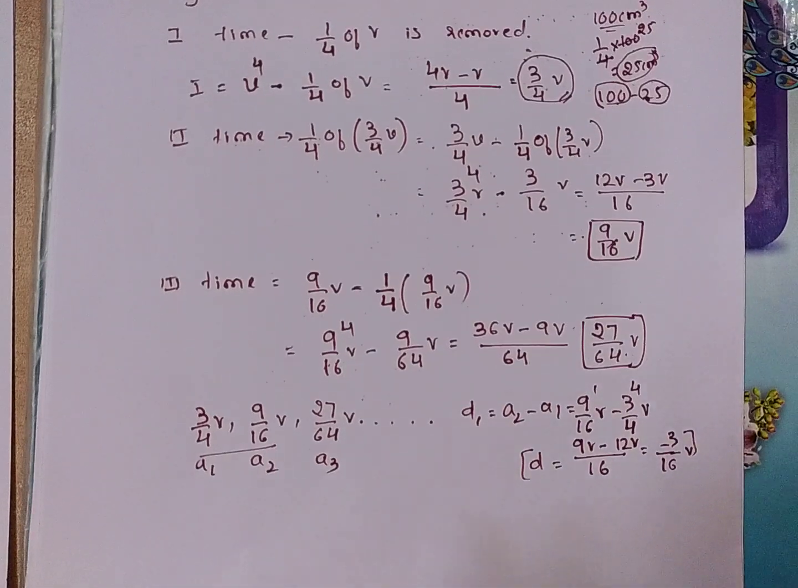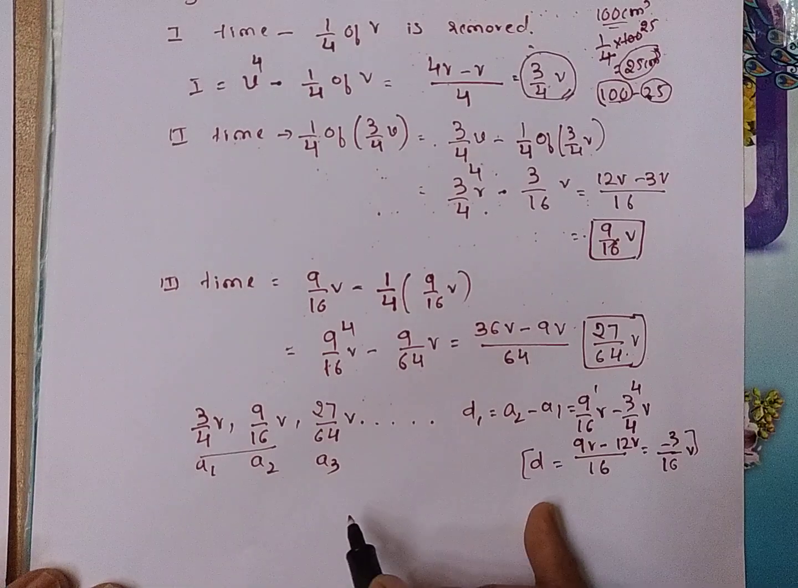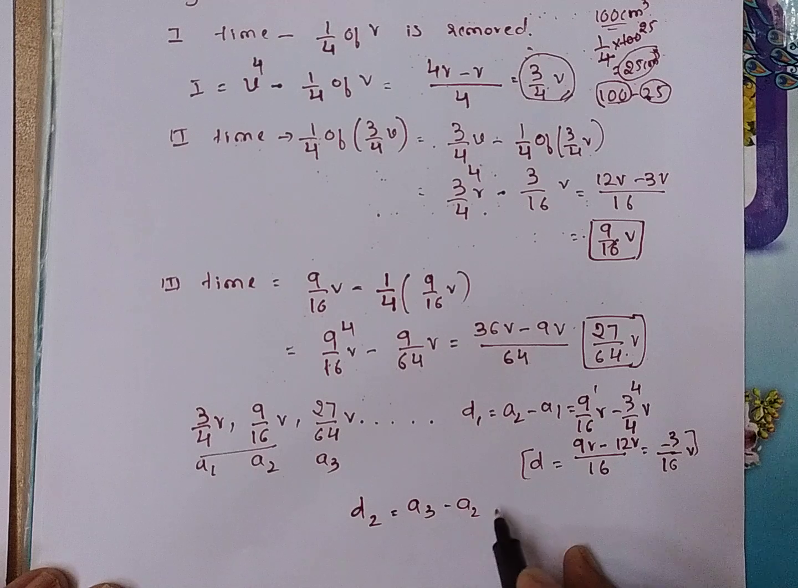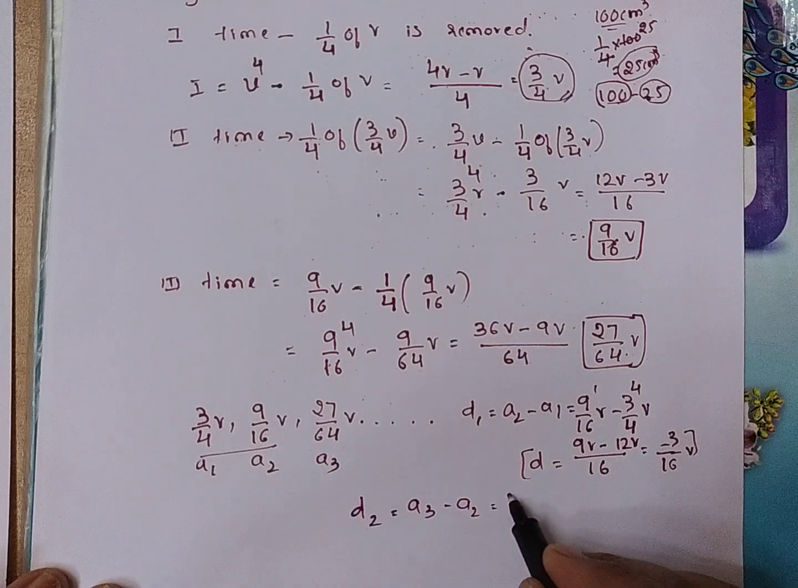Now again we will calculate D2. That is D2 equal to A3 minus A2. A3 is how much?